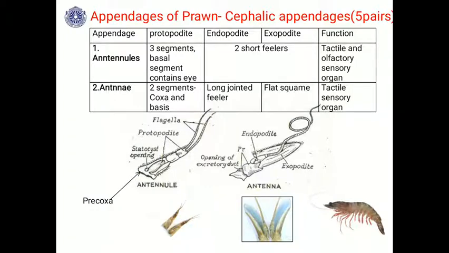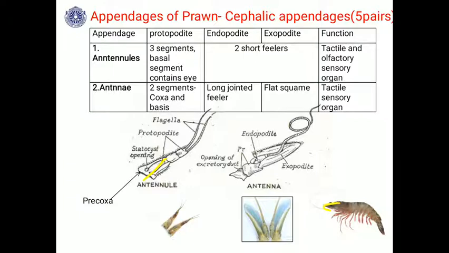So let us first see the cephalic appendages. There are 5 pairs of cephalic appendages, that is the appendages that are present in the cephalic or the head region. These are a pair of antennules. You will find, just below the eye, this is a pair of antennules. These antennules have protopodites with 3 segments you will find: precoxa, coxa and basis.